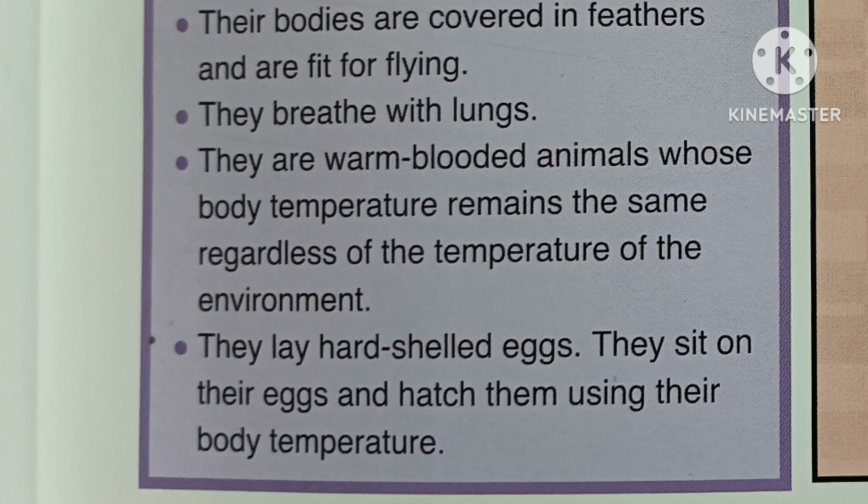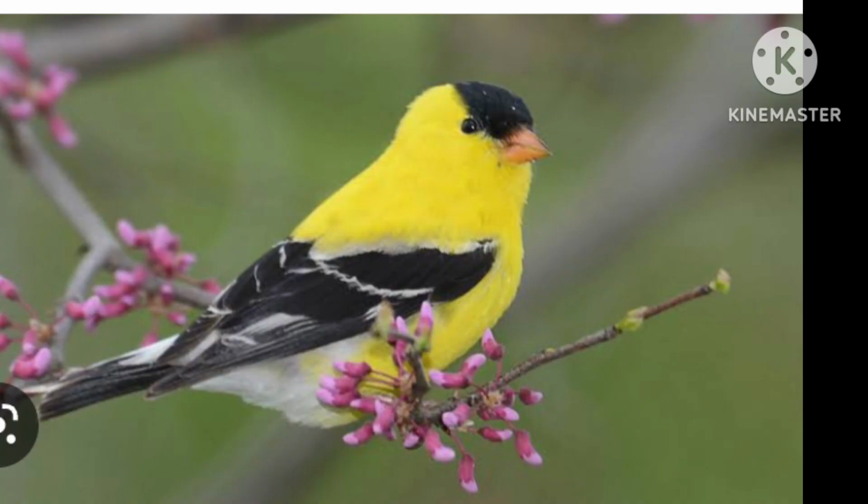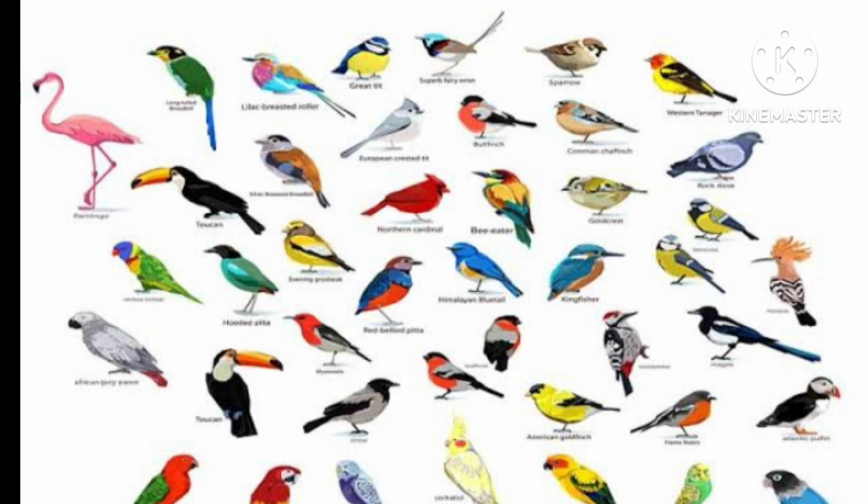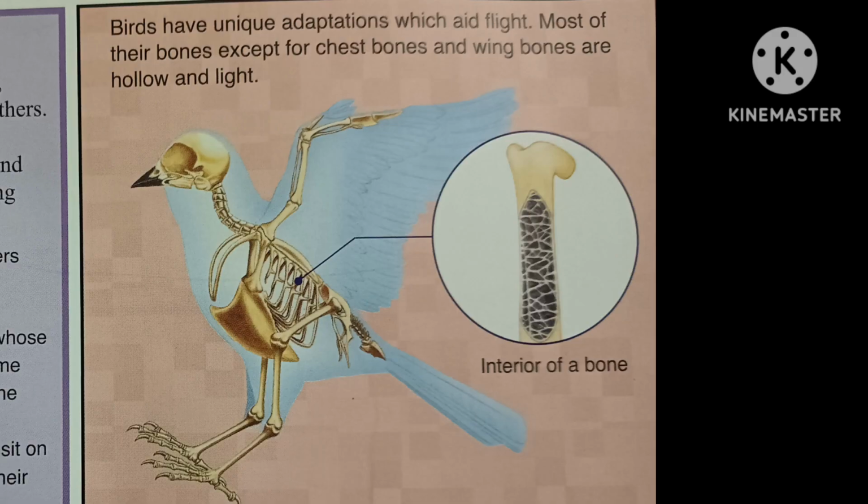First, their bodies are covered in feathers and are fit for flight. Second, they breathe with lungs. Third, they are warm-blooded animals whose body temperature remains the same regardless of the temperature of the environment. Fourth, they lay hard-shelled eggs. They sit on their eggs and hatch them using their body temperature. Birds have unique adaptations which aid flight. Most of their bones except for the chest bone and wing bone are hollow and light.